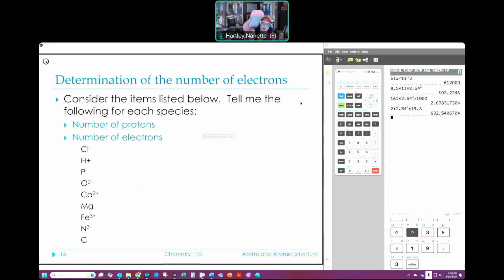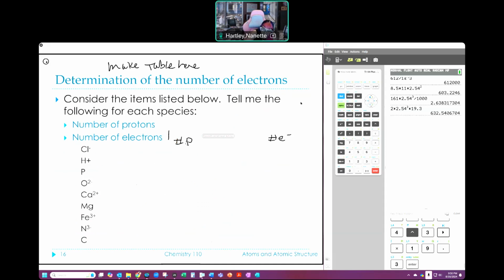Now, at this point, I want you to pause. I want you to look at the information that you've been given, and tell me how many protons you have in that species and how many electrons you have in that species. I'm going to make a table. Table here. So number of protons, number of electrons is what I'm going to be looking for.